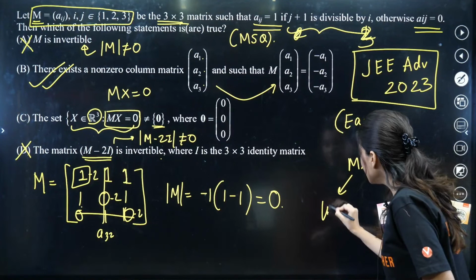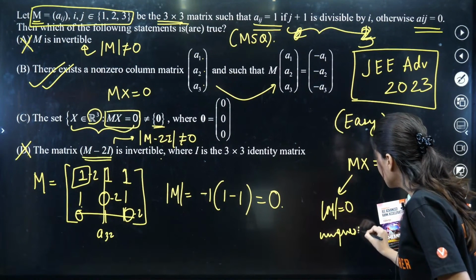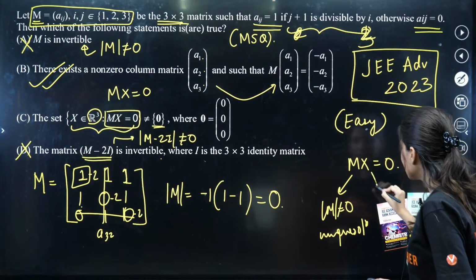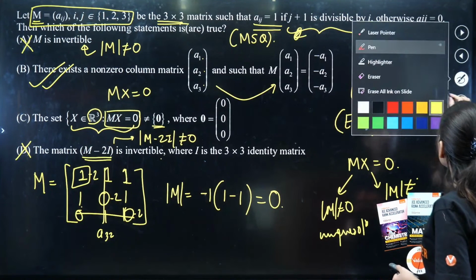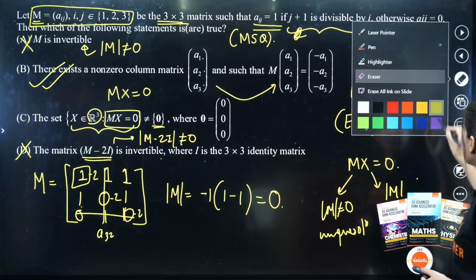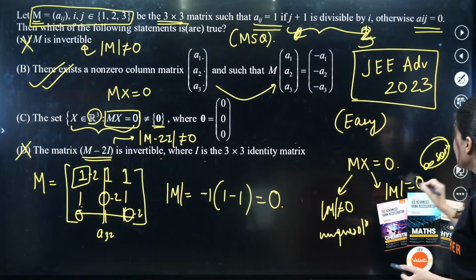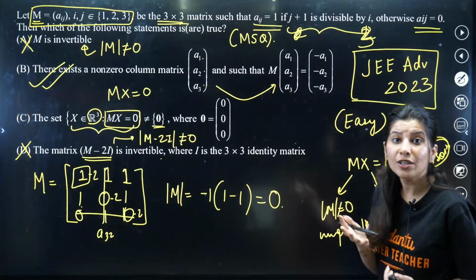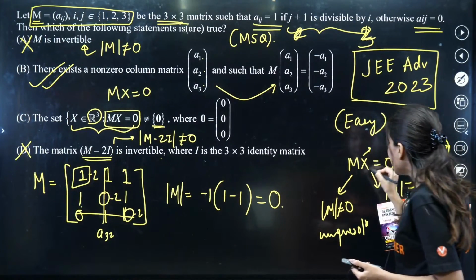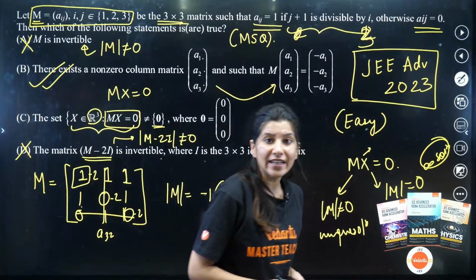If determinant M is not equal to 0, then we are going to get a unique solution, the zero solution. And if determinant M is equal to 0, then what do we get? Infinite solutions. There is no scope of no solution in case of a homogeneous system. So if determinant M is 0, then this X will have infinite solutions.